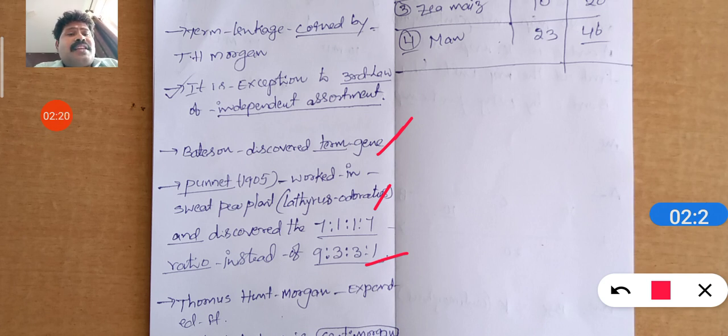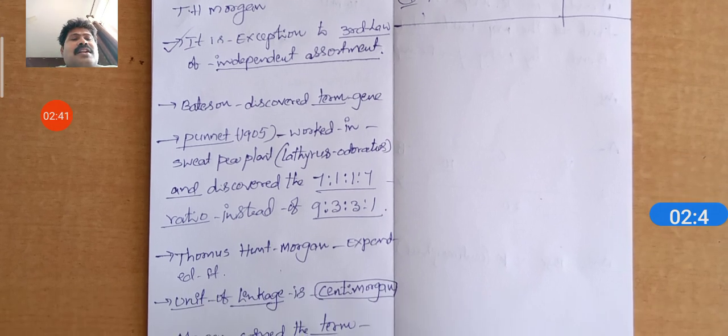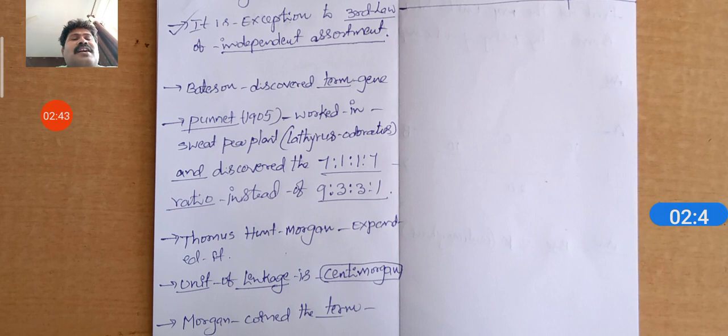So what I am saying here, 7:1:1:7 indicates the parental combination. The parental combination is more because of the presence of linked genes. 7 and 7 are the parental combinations. And the next one is Thomas Hunt Morgan. Bateson discovered linkage, but Thomas Hunt Morgan expanded it.